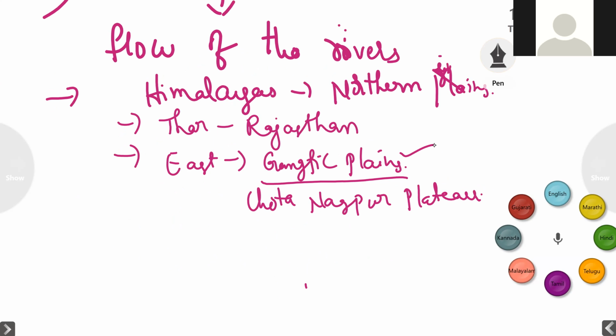And next we have the northeastern direction. All the northeast states are included in this region. So all the northeast states are included into the Gangetic Plains as well as into the Chota Nagpur Plateau region. And coming to the southern region in India,